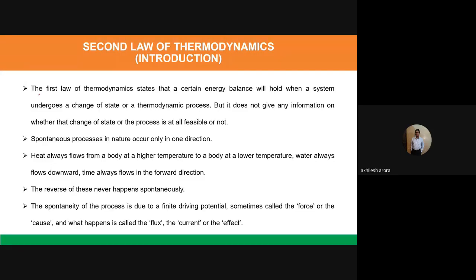The first law of thermodynamics states that a certain energy balance will hold when a system undergoes a change of state.